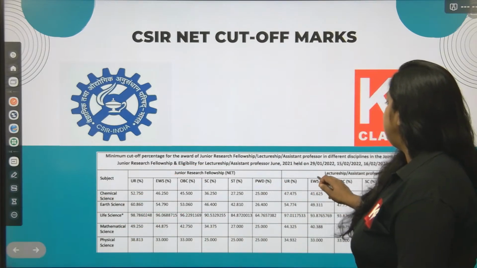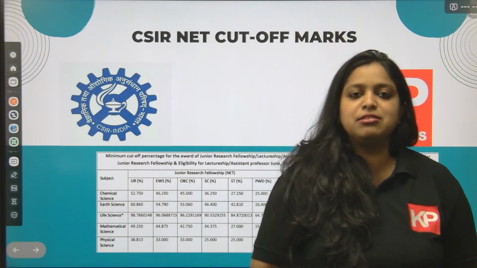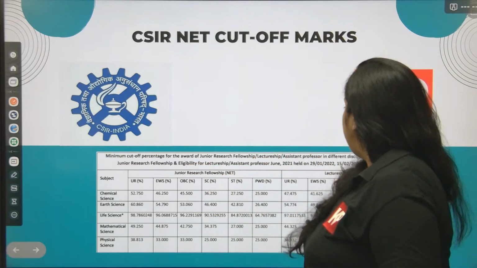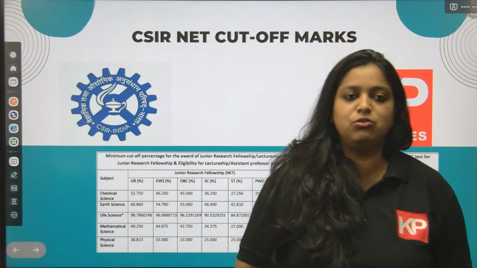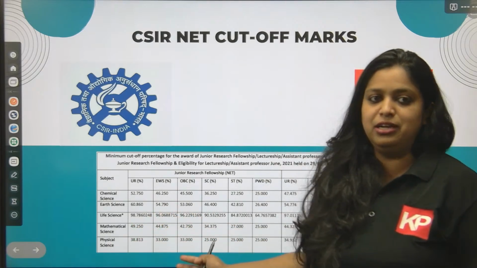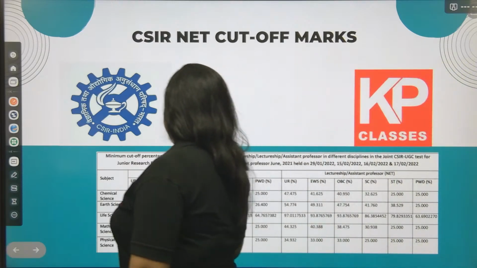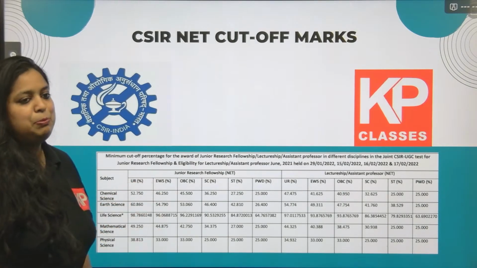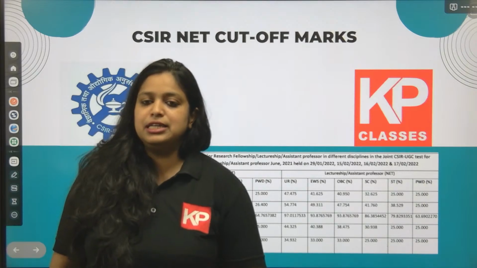This is the 2022 examination; the last examination of NET was in June 2023, and that result has not come yet. So this is the 2022 examination cutoff. The average cutoff of the NET examination is mainly between 60 and 65%.